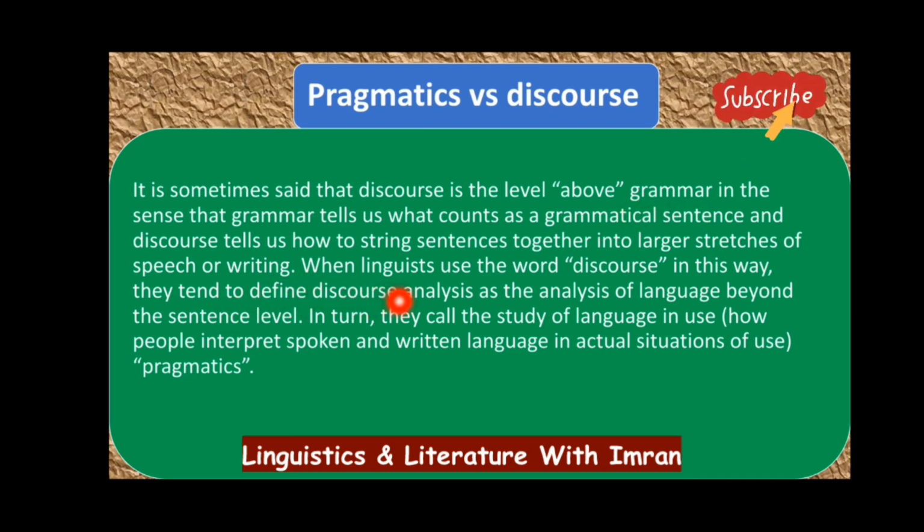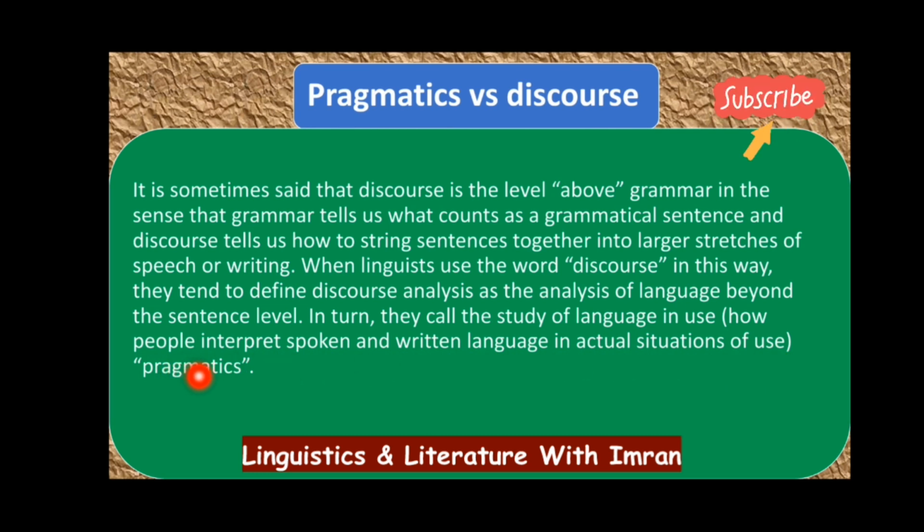Now, when linguists use the word discourse in this way, they tend to define discourse analysis as the analysis of language beyond the sentence level, right? In turn, they call the study of language in use, how people interpret spoken and written language in actual situations of use, pragmatics.